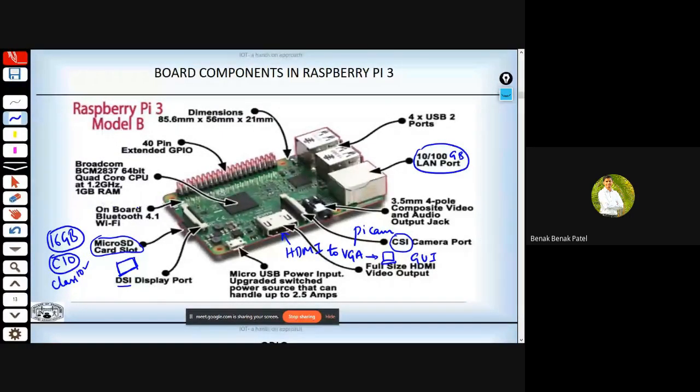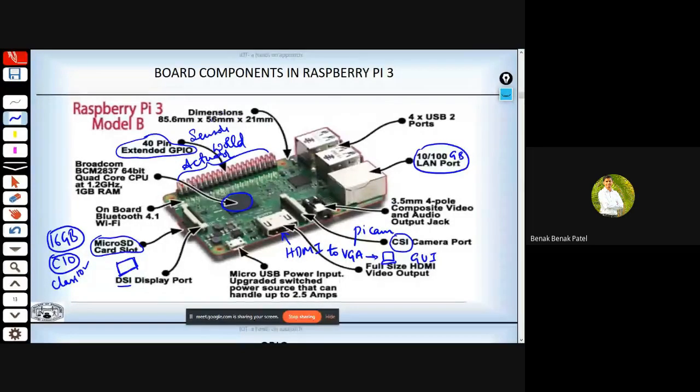Followed by this, we have the onboard Bluetooth as well as Wi-Fi module, and this is the Broadcom processor, the BCM2837, which is 64-bit. We also have these 40-pin extended GPIO pins, using which we can interact with the outside world, connecting sensors as well as interfacing some actuators.